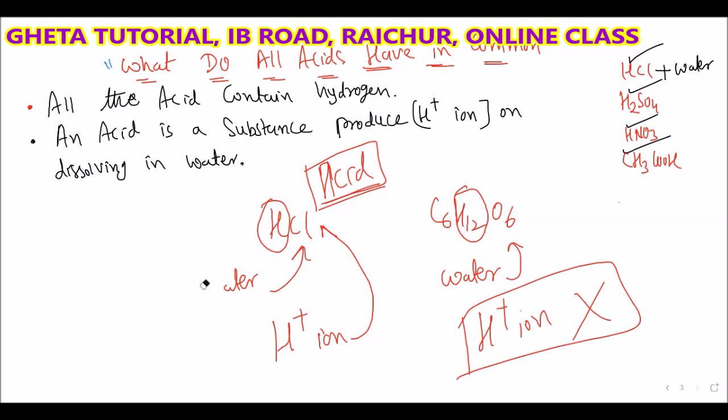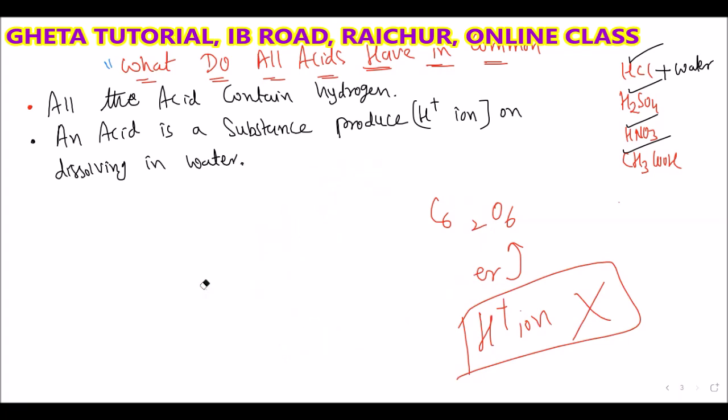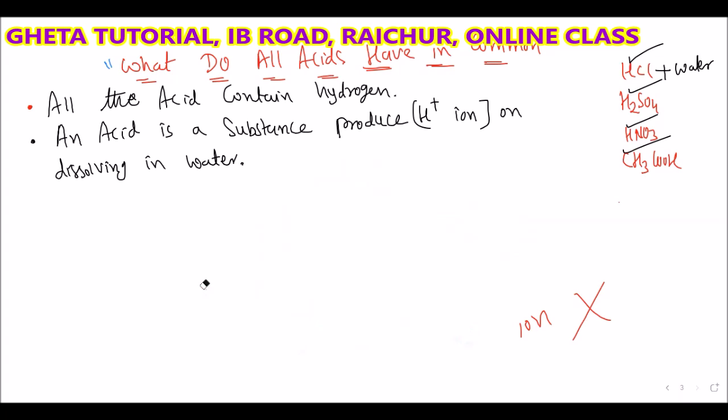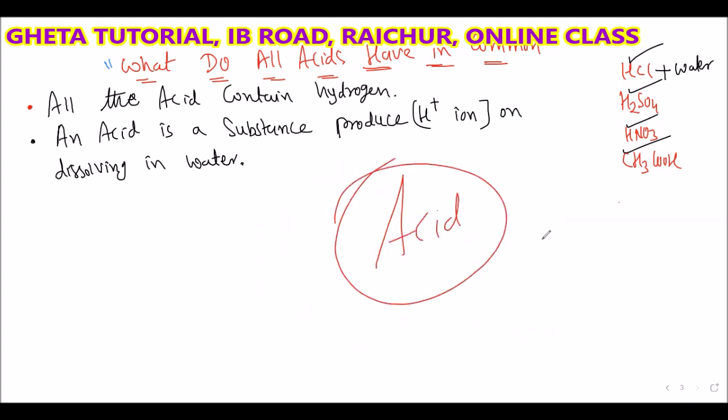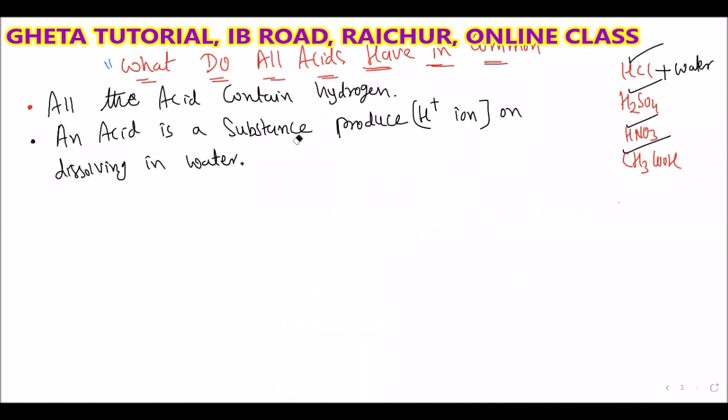So remember that any substance which contains hydrogen, it doesn't mean that when water is added, it will produce the H plus ion. The H plus ion is only produced by acids, and this H plus ion is solely responsible for the acidic characteristics.